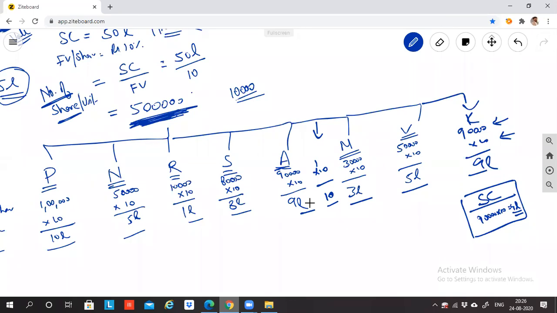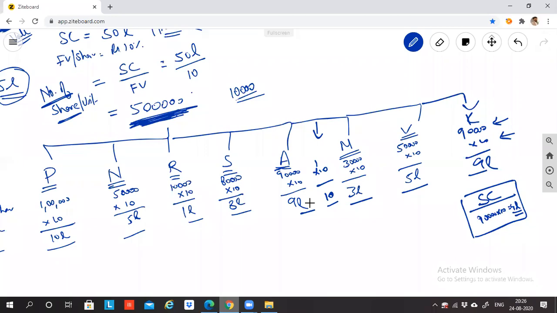You getting my point? There's no restriction that you have to invest a minimum of 5 lakh, 2 lakh, or take minimum 10,000 shares. Each and every person can take as many shares as they want. There's no compulsion to invest a minimum capital. Depending on your capacity, you can buy the shares.